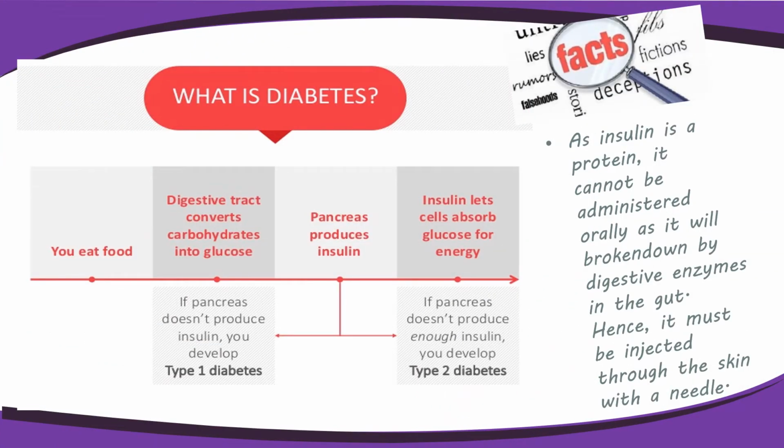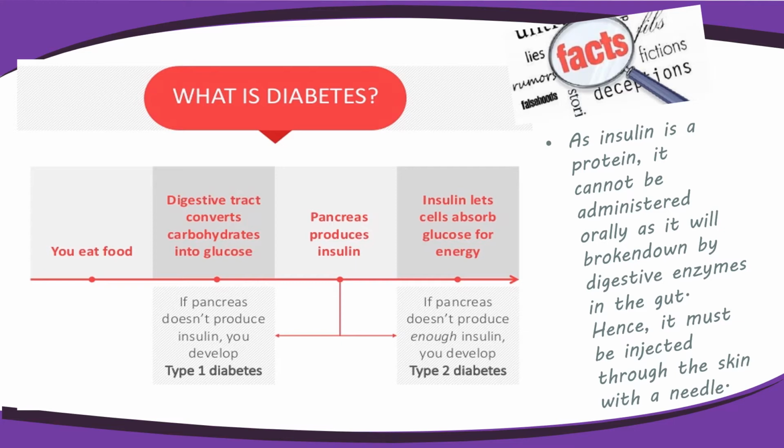What is diabetes? Diabetes happens when a person's pancreas can't make enough insulin or when cells in the body stop responding to insulin, or both. Under this condition, body cells don't take up glucose readily, so blood sugar levels remain high for a long period of time after a meal.